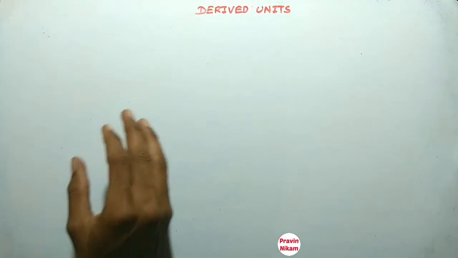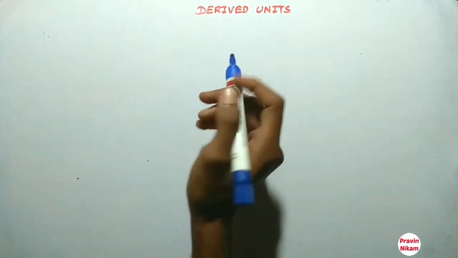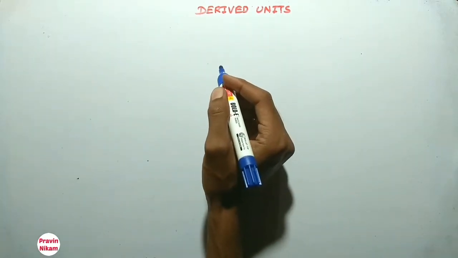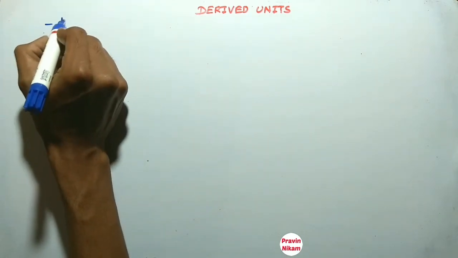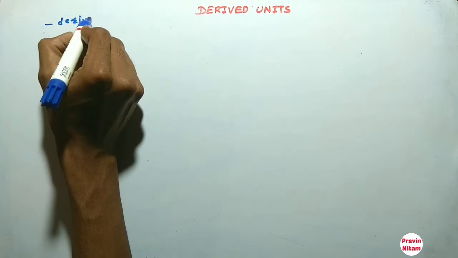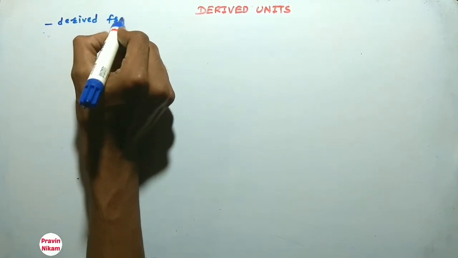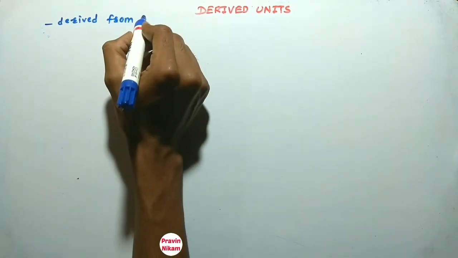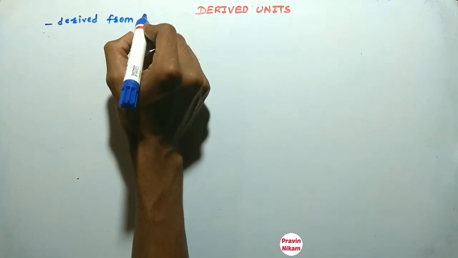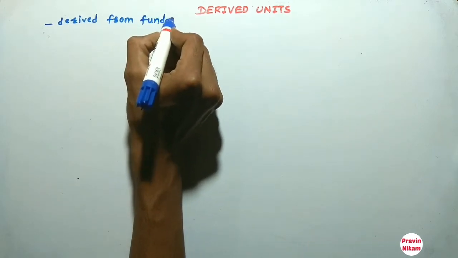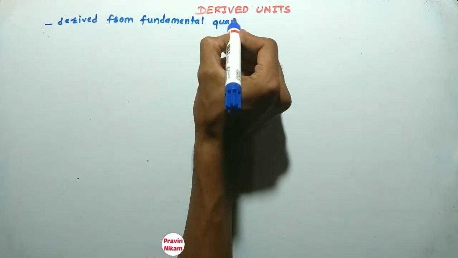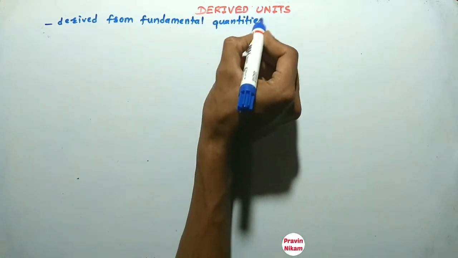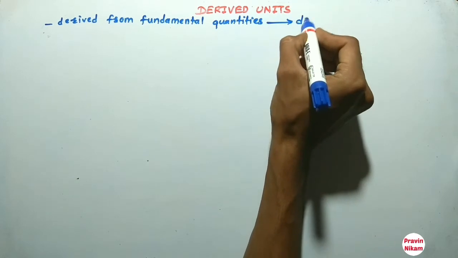The quantities which are derived from fundamental quantities are called derived quantities.